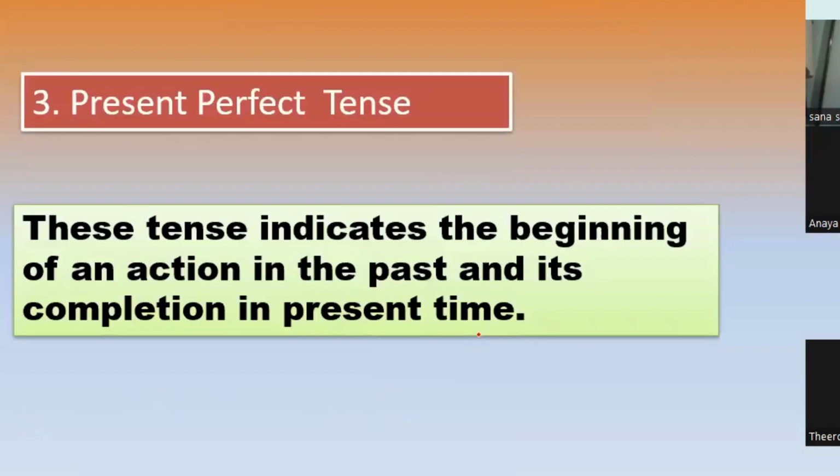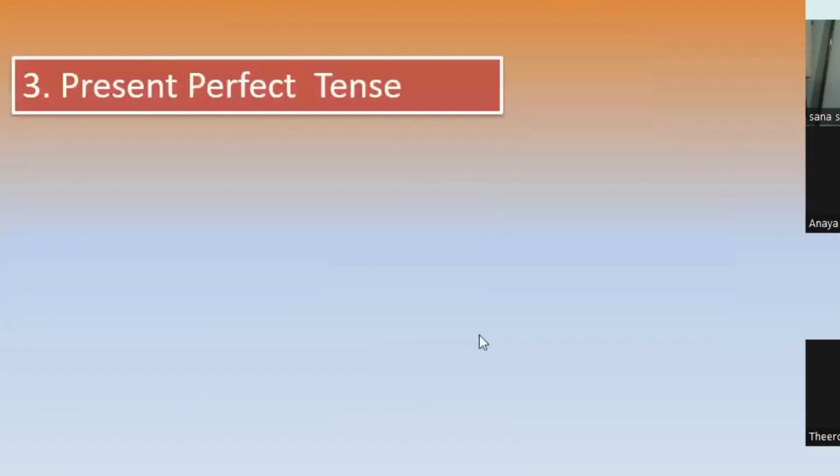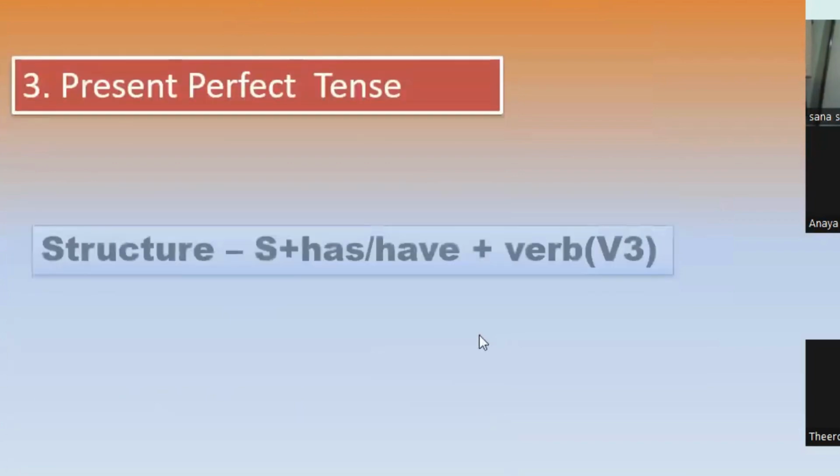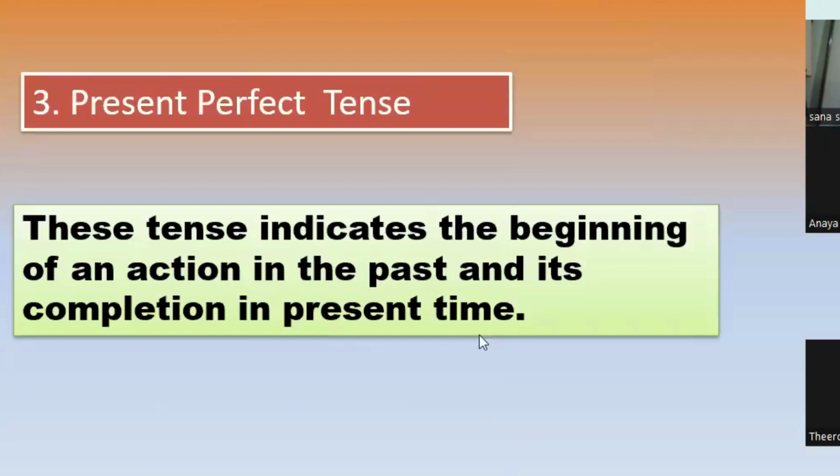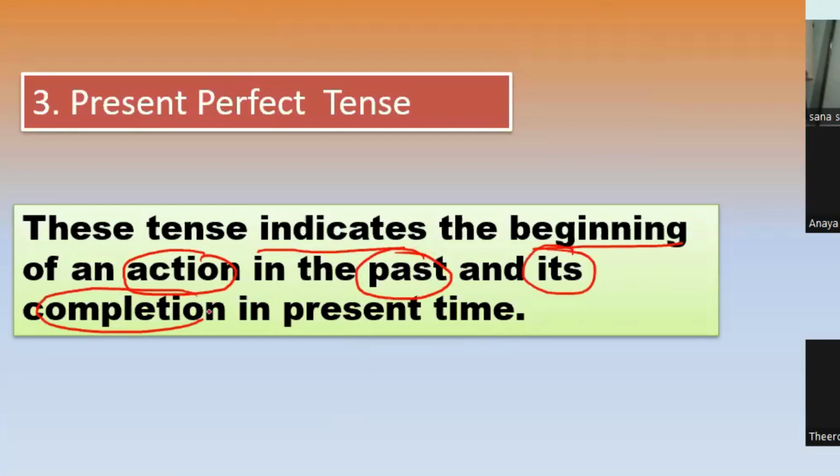Now let's move to the present perfect tense. What is the present perfect tense? It indicates the beginning of an action in the past. It tells us about an action which has already been started in the past and its completion in the present.